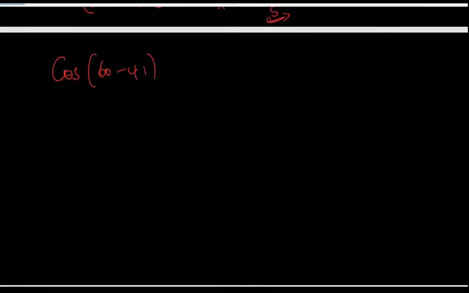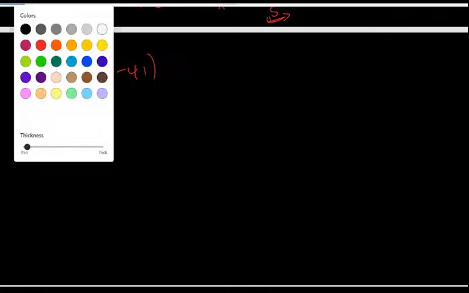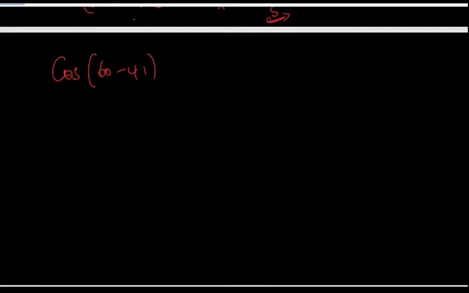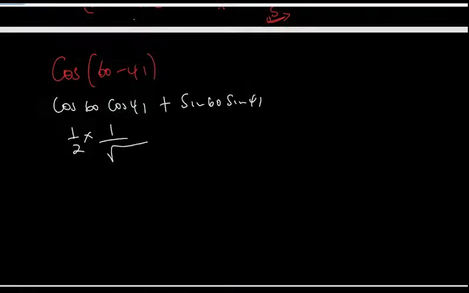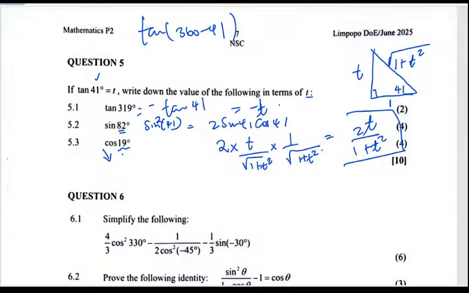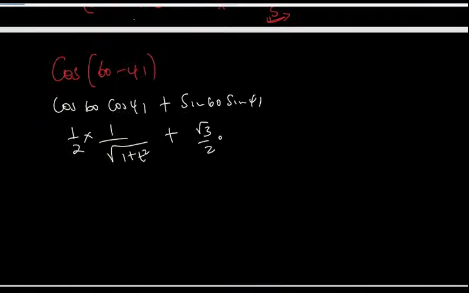So let me say the cos of 60 minus 41. Then I can use the compound angles and say that this is cos of 60 cos of 41, plus the sine of 60 and the sine of 41. So we know that the cos of 60 is 1 over 2, and the cos of 41 is 1 over the square root of that. So 1 over root of 1 plus t squared, plus the sine of 60 is root 3 over 2. And then the sine of 41 is t over that root of 1 plus t squared.